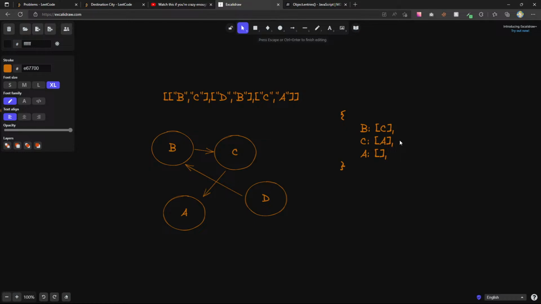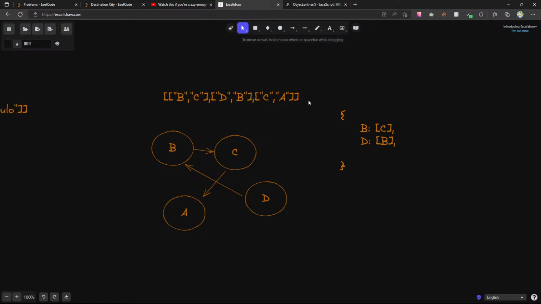And then we go D to B. Wait, B to C. Oh, I did this backwards. Let's do this. B to D, and then we have D. It's not in there, so we immediately do this. We also create, yeah, D goes to B, but B shouldn't, yeah, I think if B already exists, do nothing with it.